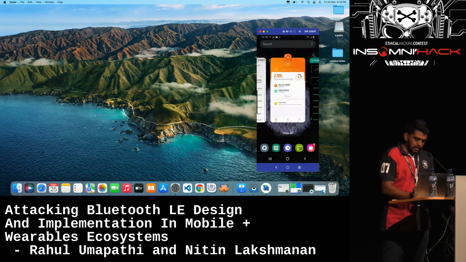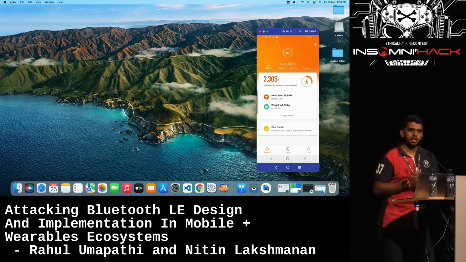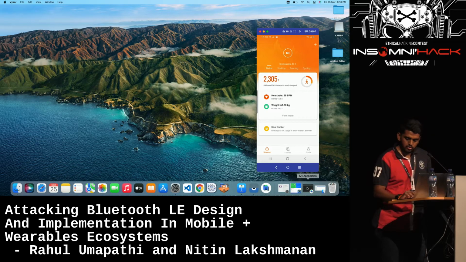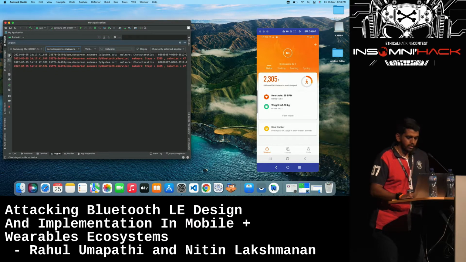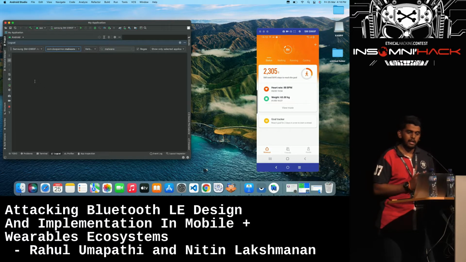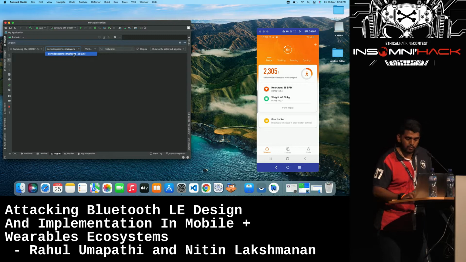So now I'll go back to my legit application. But before that, I'm going to explain one more application that I'm using for the demo here. As you can see on the left side of my screen, I'm using Android Studio, where I have connected my Android phone that I'm using for this demo, and also selected the malware app that I'll be using for this demo.